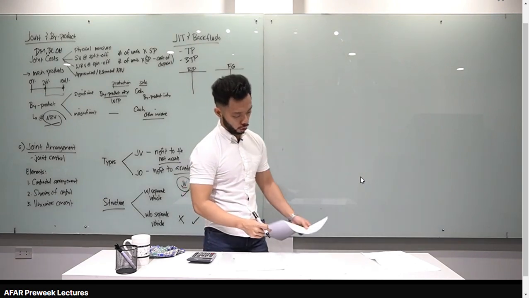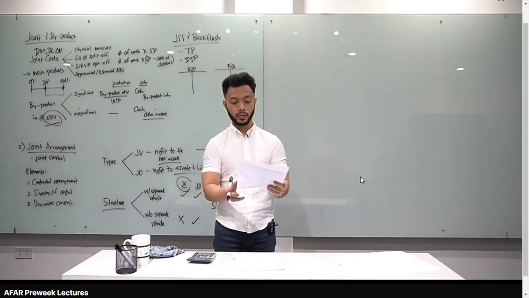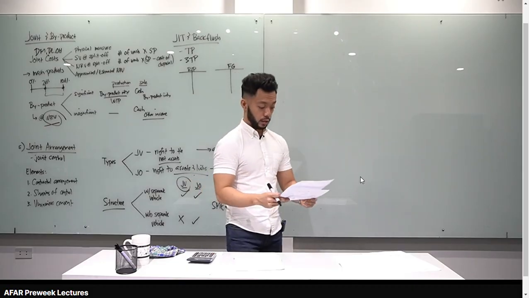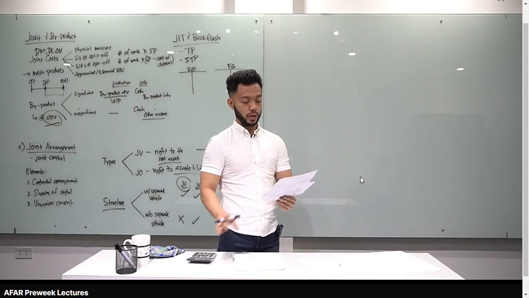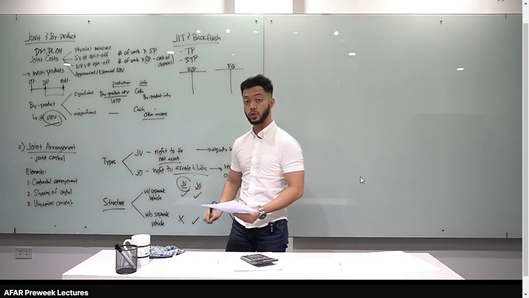Okay, let's go to our problems. Actually, I recycled these problems from our handouts, because, class, this is a really good problem for joint arrangements since it comes from the standards itself. So, let's re-answer it. Entity A and Entity B incorporated Entity C. So there is a separate vehicle, right? That means it can be a joint venture or a joint operation.